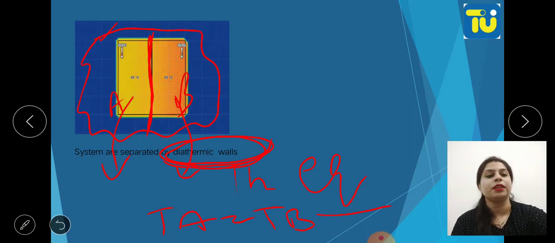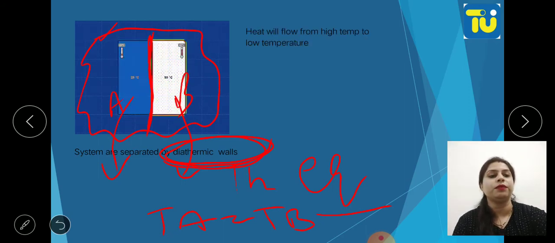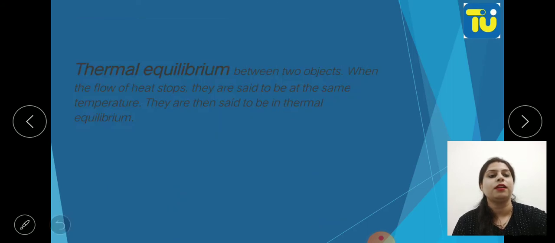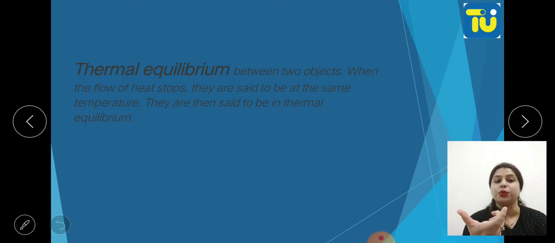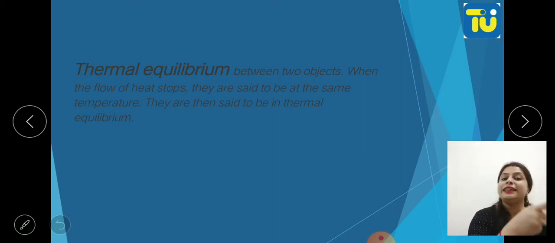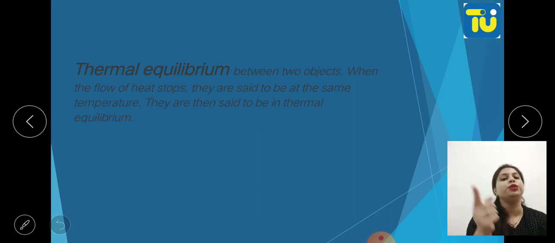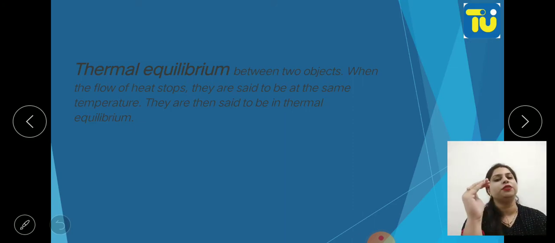Okay, so now thermal equilibrium between two objects. When flow of heat stops, meaning the temperatures become equal, then they are said to be in thermal equilibrium. This is the case when walls are conducting. But in adiabatic walls, I told you that it is not necessary that TA should be equal to TB. In that case, even if TA is not equal to TB but the systems have their values constant, they will be said to be at thermal equilibrium.